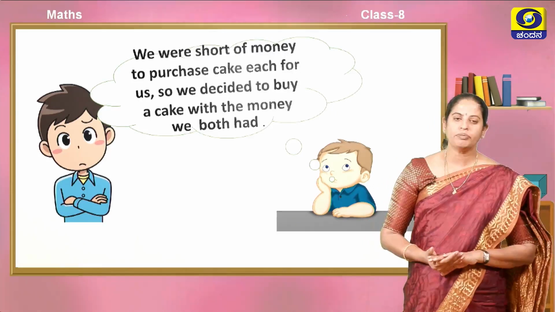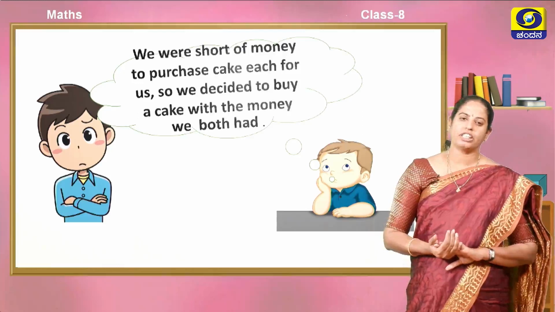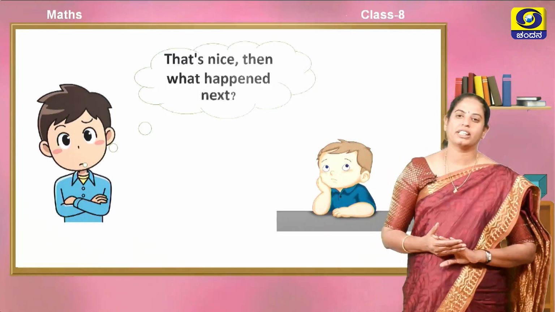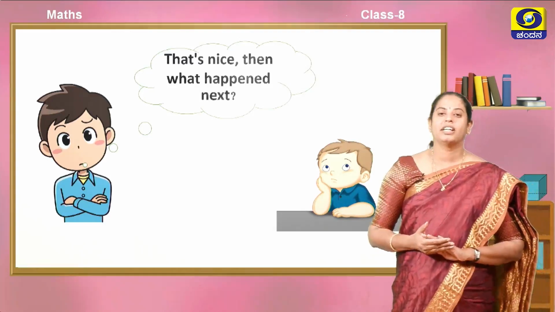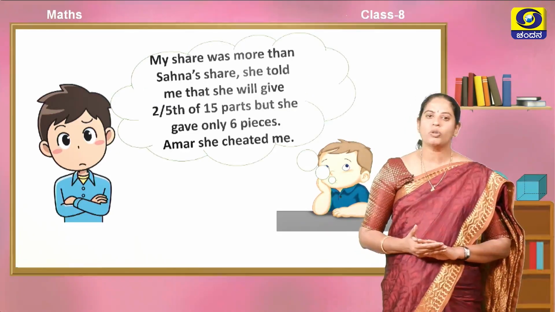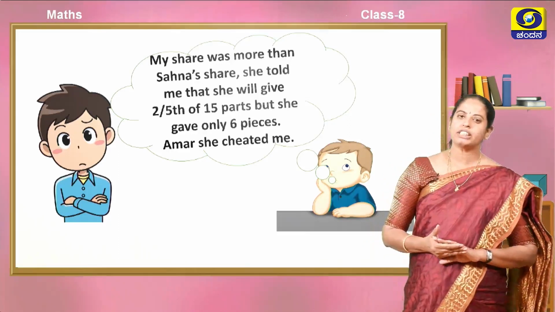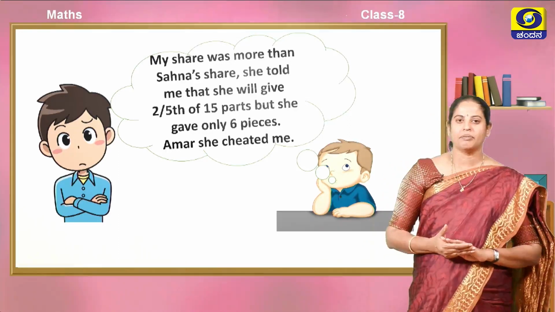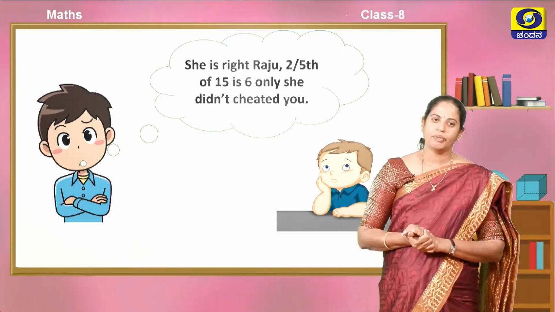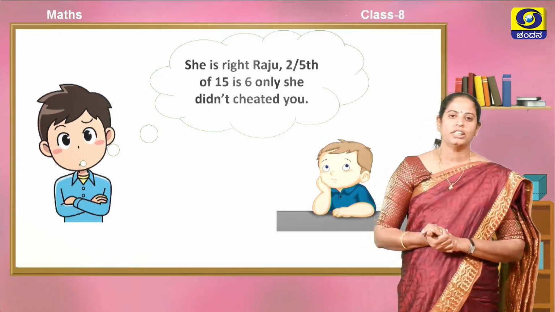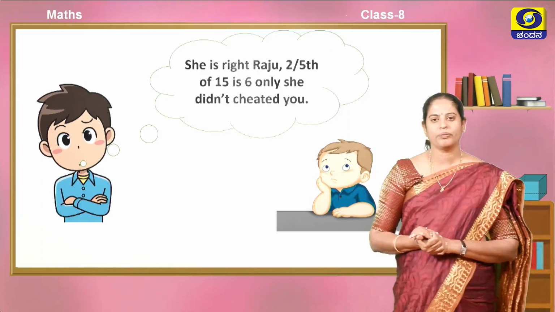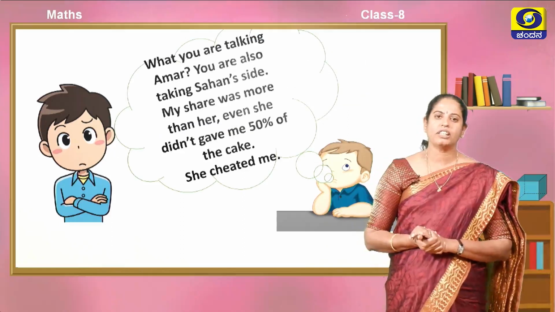We were short of money to purchase a cake each for us, so we decided to buy a cake with the money we both had. Raju and Sahana shared the money and purchased a cake. That's nice. Then what happened next? Amar is asking Raju. My share was more than Sahana's share. She told me that she will give 2/5 of 15 parts, but she gave only 6 pieces. Amar, she cheated me. But Amar is convincing Raju, she is right Raju, 2/5 of 15 is 6 only, she didn't cheat you.